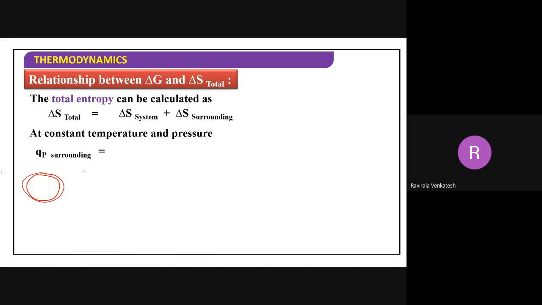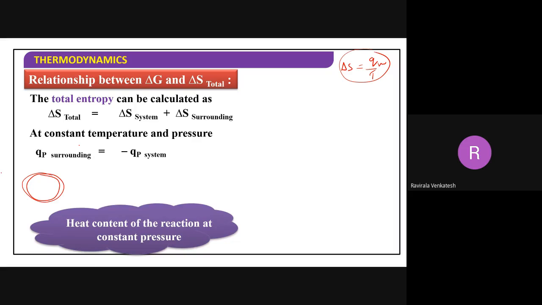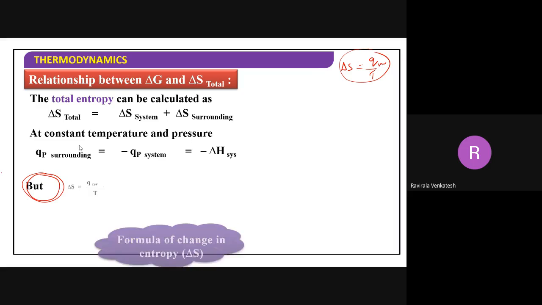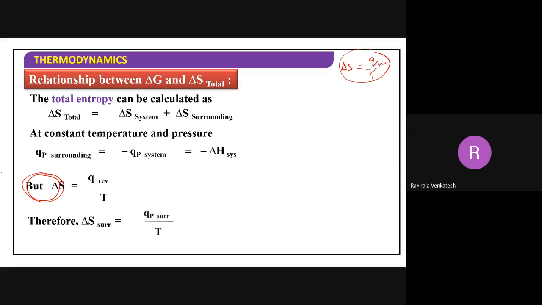So now what I'm writing: delta S formula you already know. Q by T, Q reversible by T, I told you just now. Now for the surroundings, delta Q surrounding is equal to what?